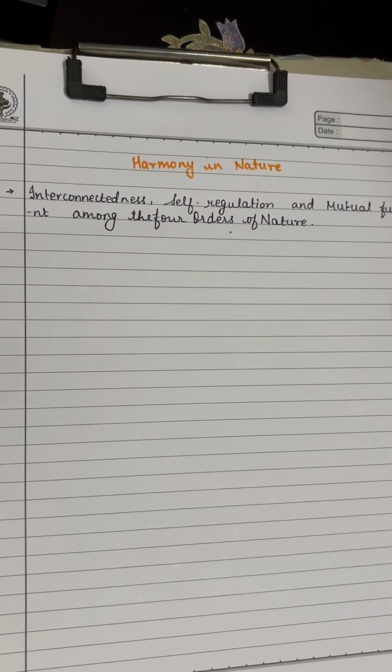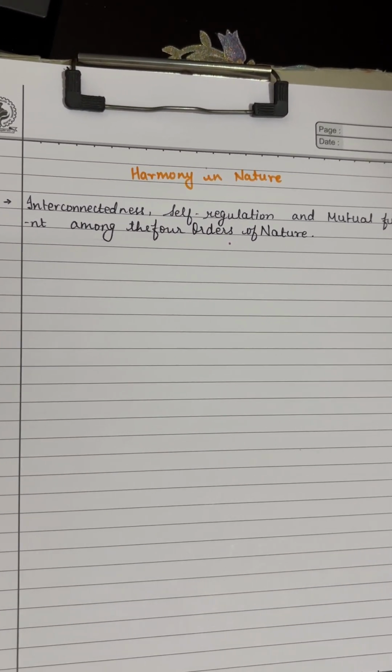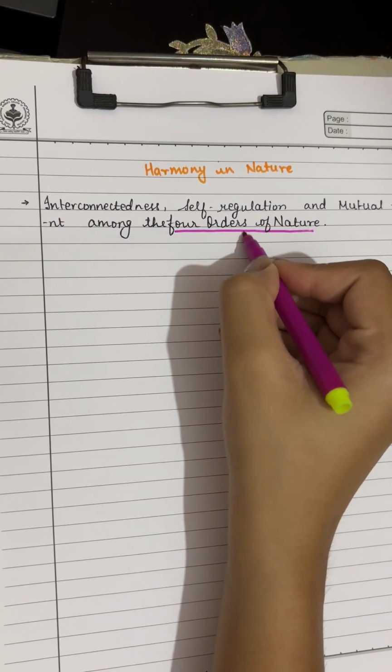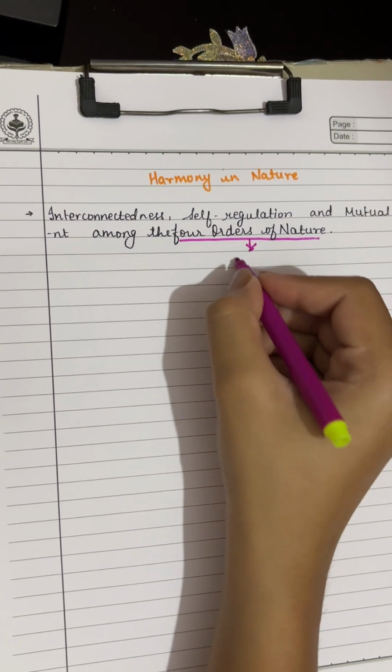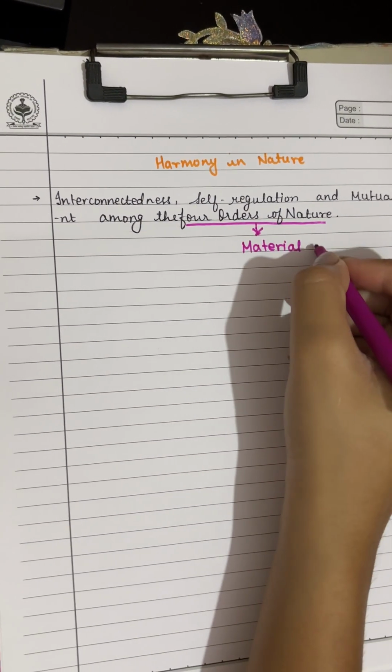Now, before diving into the topic, let us know what the four orders of nature are. The first order is material order.